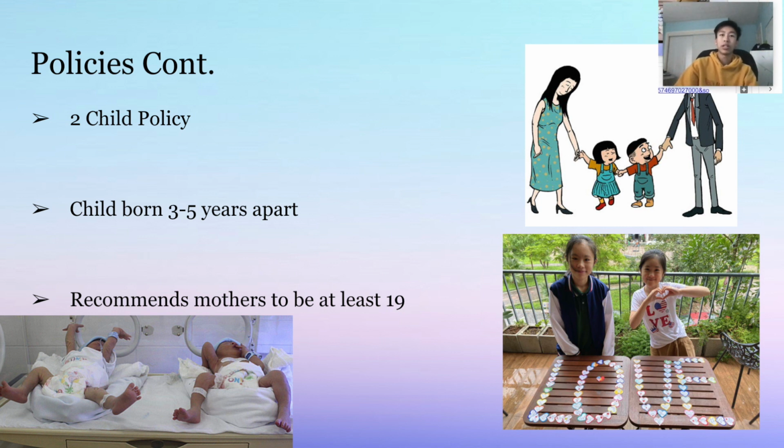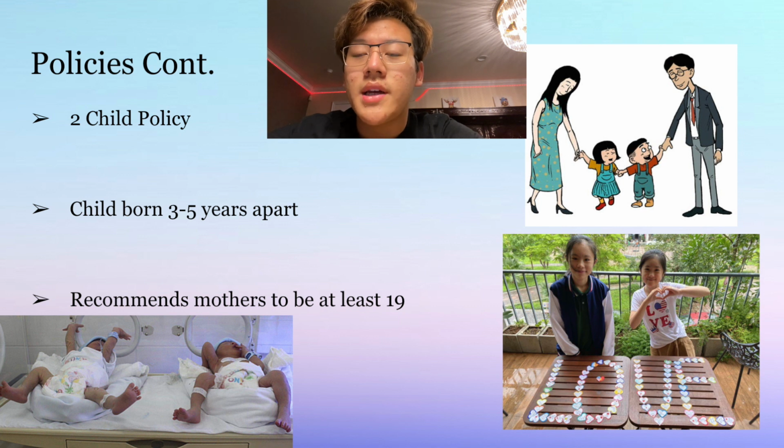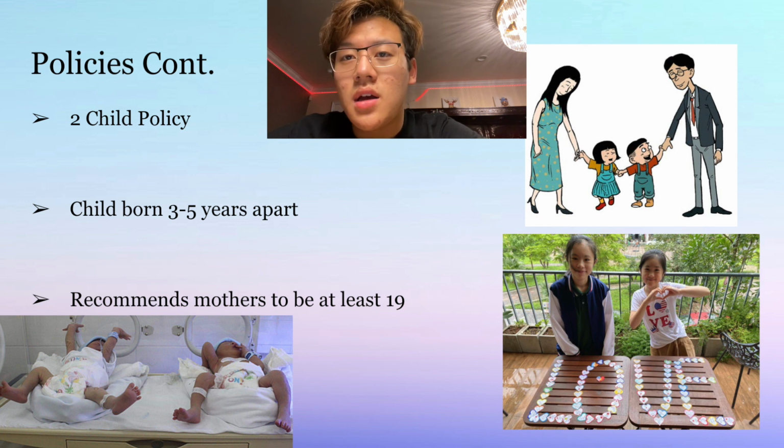The two-child policy intends to maintain national population growth at 2%. Other than the two-child policy, the government also encourages couples to have children that are 3 to 5 years apart and recommends mothers to be at least 19 years old, which both keeps the population in check, not overpopulating.